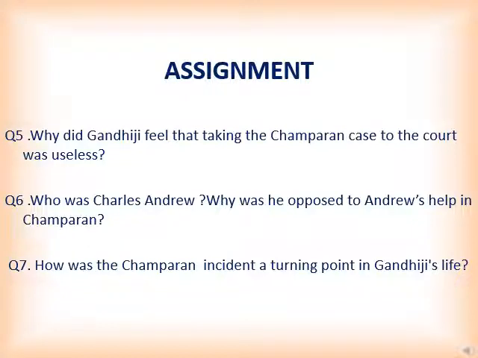Question 7 is, how was the Champaran incident a turning point in Gandhiji's life? You need to talk about Gandhiji's arrival to fight against the injustice of the landlord system. You need to describe how large estates in Champaran were owned by Englishmen and how Indian tenants were hired to grow indigo. And sharecroppers had to surrender 15% of indigo harvest as rent.